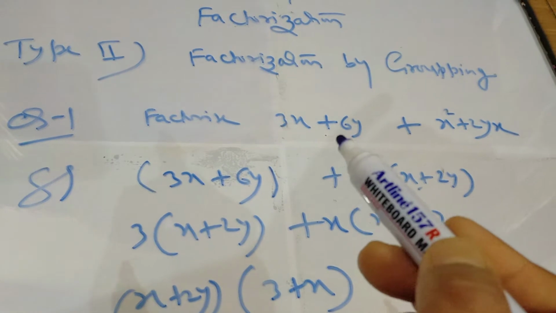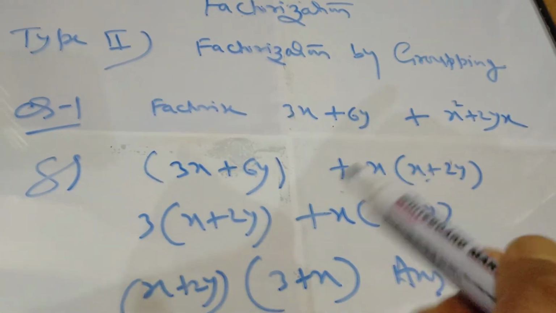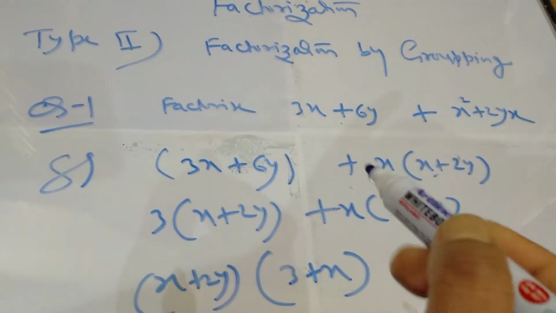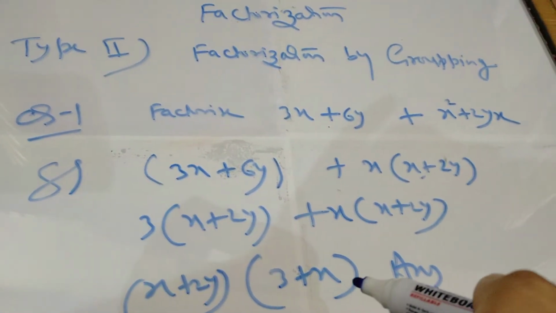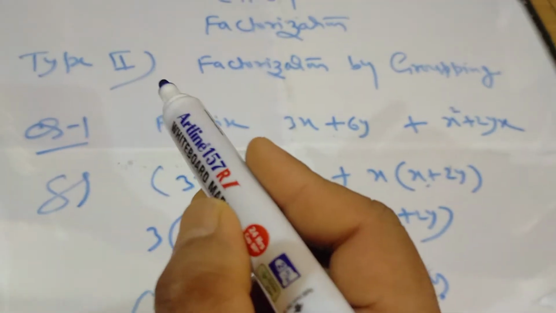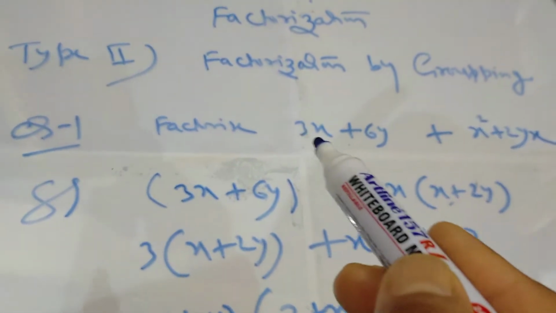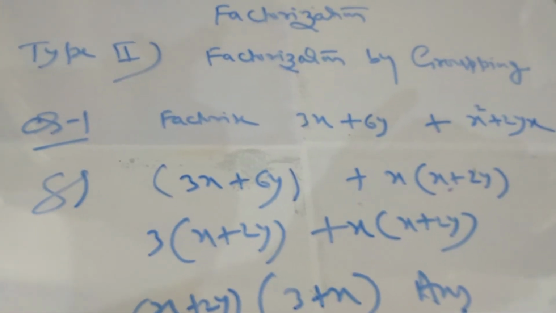So here you have to make the groups, then you can solve the question. Otherwise it is not possible to go for factorization for this particular part. So this is called type number 2, factorization by grouping. Okay, so let us continue this topic.